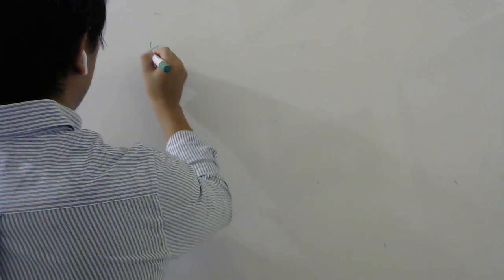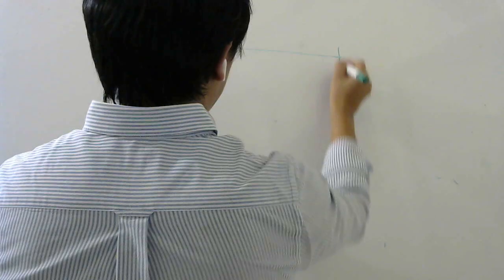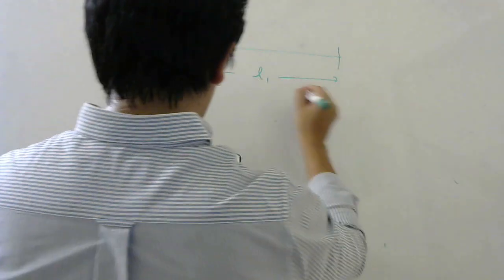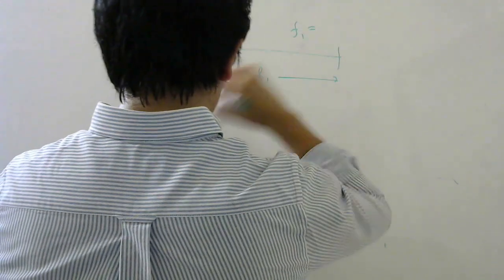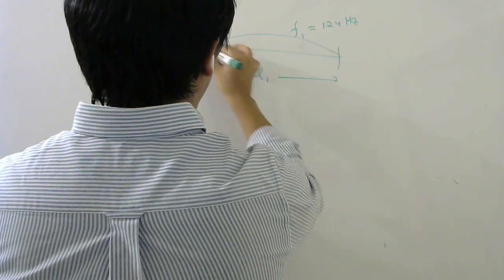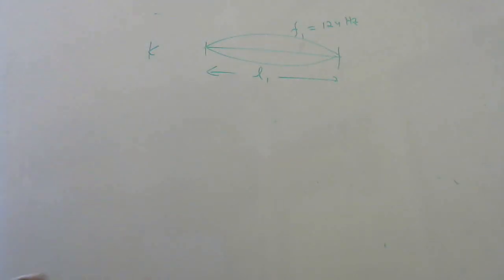Okay, so where it should be pressed so that it produces a fundamental frequency which is 186 Hz. So let's say this is the guitar string. When this is plucked, this is L, let's say L1, and the fundamental frequency is 124. Like this it looks, right?